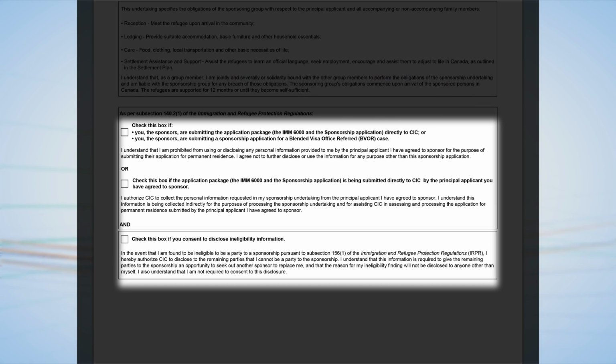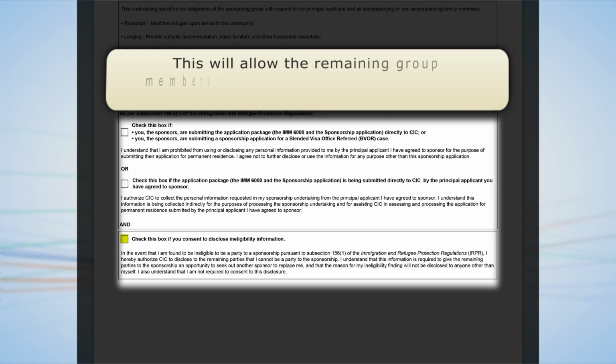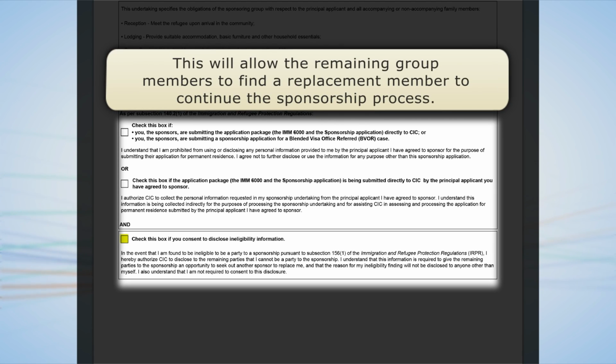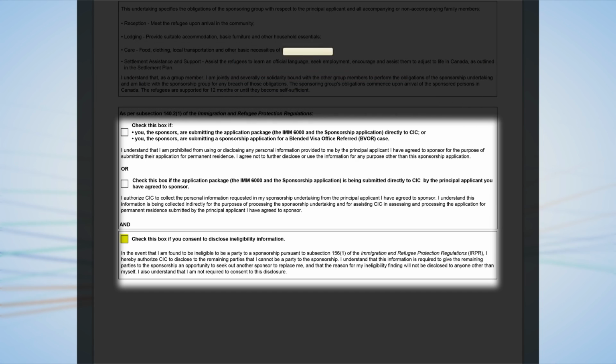Section G. You may check the following box in this section to give IRCC permission to inform remaining group members if one of the sponsors is found ineligible to sponsor a refugee. It is important to note that, if you consent to this, the IRCC will not disclose the reasons for a sponsor's ineligibility to the remaining group members. However, the ineligible person will be identified to the group to allow them the opportunity to replace the ineligible group member and continue the process. Checking this box is optional. You are not required to consent to this disclosure.